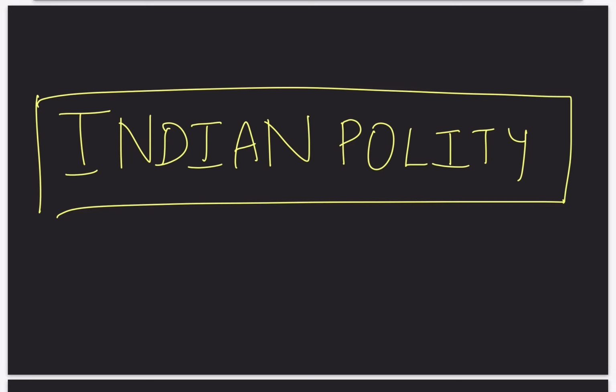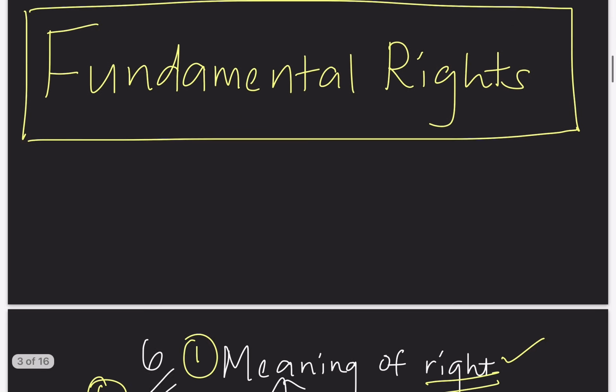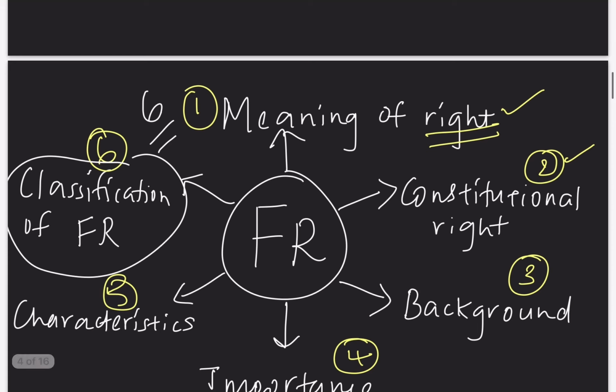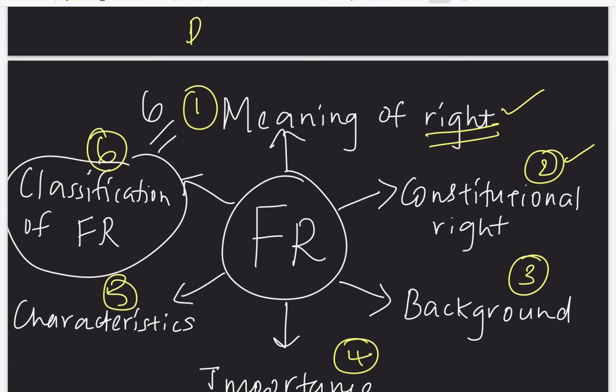So we had started with Indian polity discussion. We had started with the fundamental rights. We studied that there are 6 fundamental rights. The first one is right to equality. Right to equality is from Article 14 to Article 18. We had already covered right to equality.